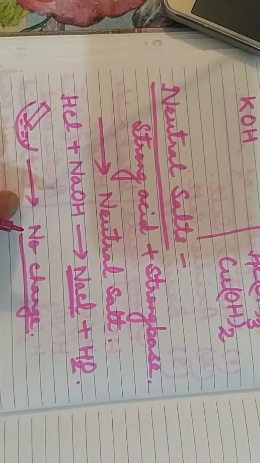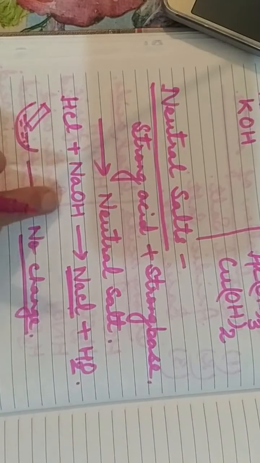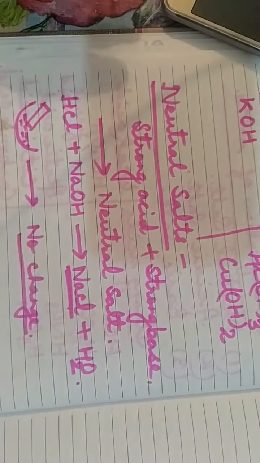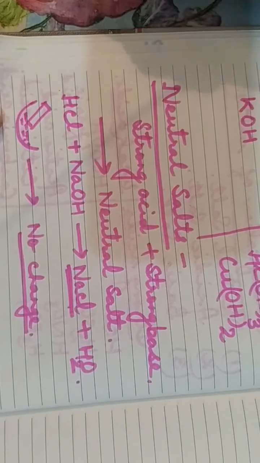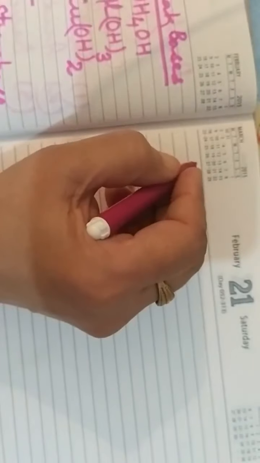So for acids and bases, when both of them are strong, then what happens? The salt formed is neutral, which is tested in this manner. Now children, many examples are there of strong acid and strong bases. So one by one we will learn some examples.